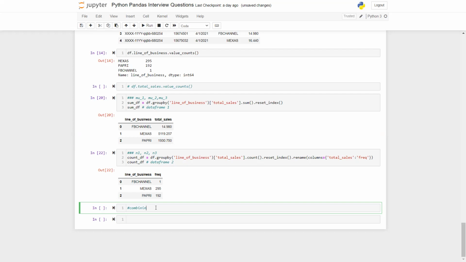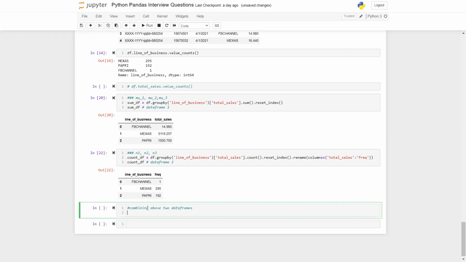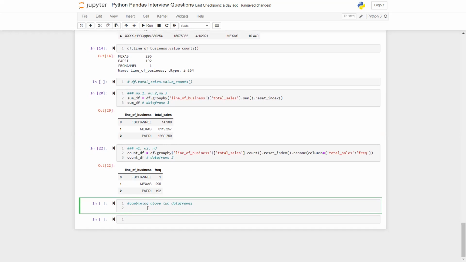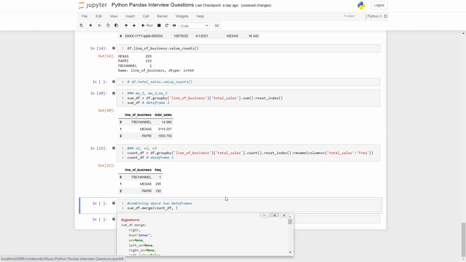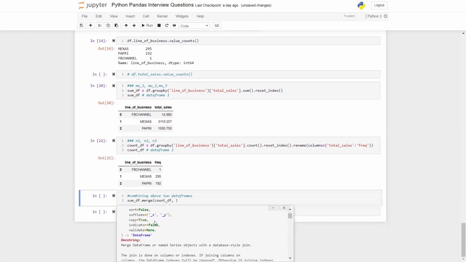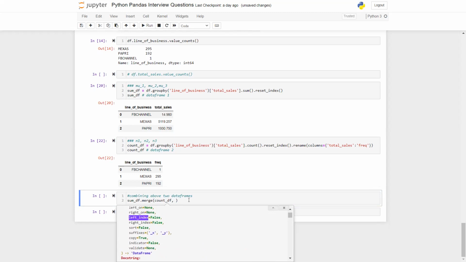Right now I'm going ahead and combining the above two data frames. Can I do that? Well, there are multiple ways you can combine two data frames. It's all up to you. I will follow here a very simple merge approach. Merges are always easier to do. What I'm going to do is sum data frame dot merge, and then count data frame. On what am I going to do the merging? I am going to do the merging on nothing but their index, left index and right index.